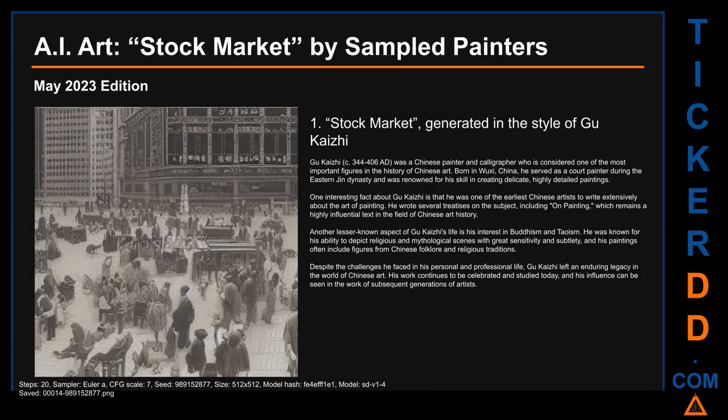We wanted to be more entertaining, so here are some arts that were generated by artificial intelligence. In this initial installation, we asked a deep learning model, that had been trained with over 5 billion images, to paint an image of the literal term, stock market, by using the style of specific well-known artists. Here is stock market, generated in the style of Gu Kaizi.